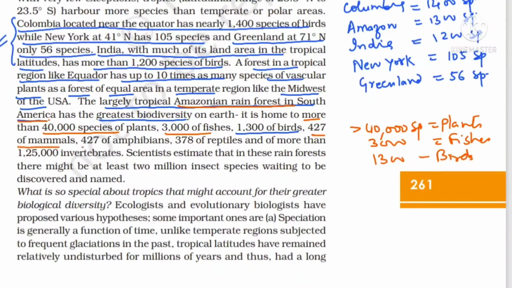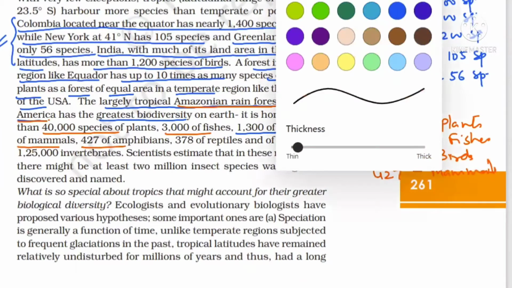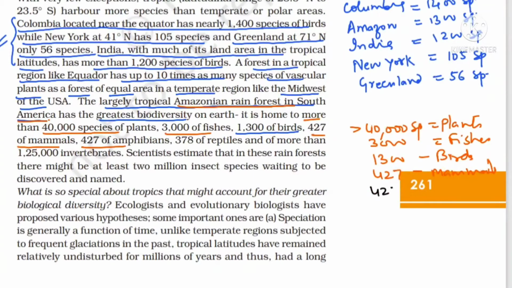427 mammals and 427 amphibians. And 378 reptiles and more than 125,000 invertebrates.